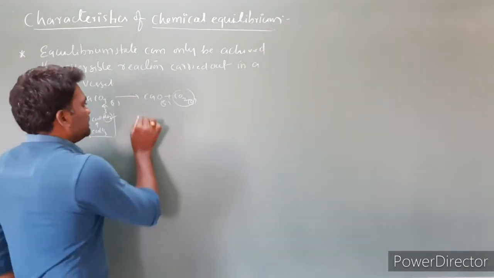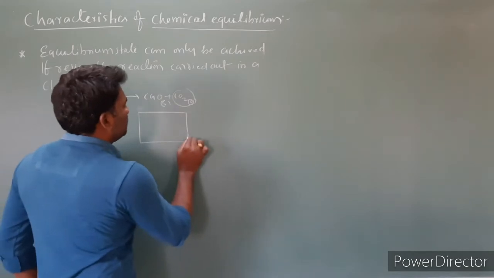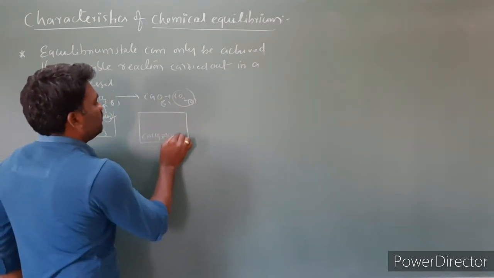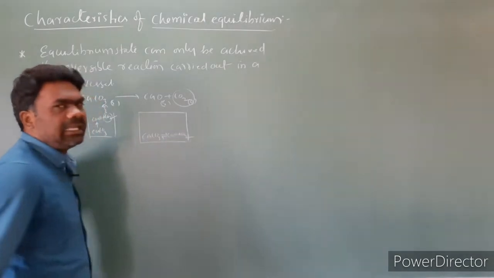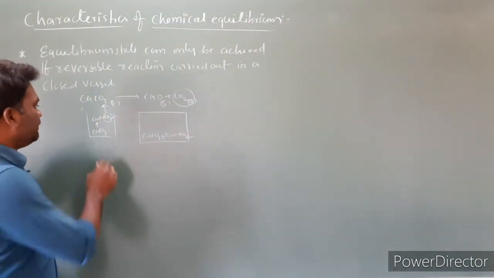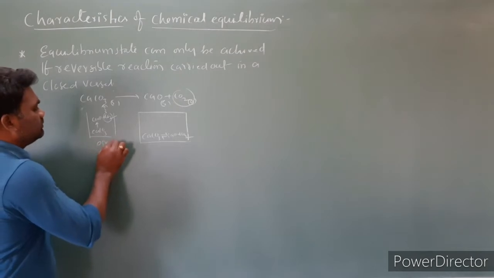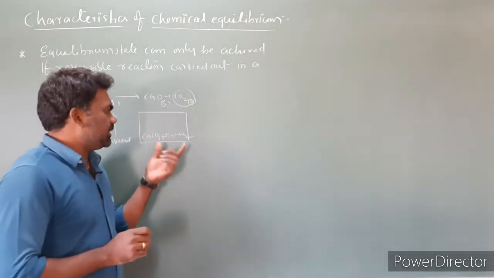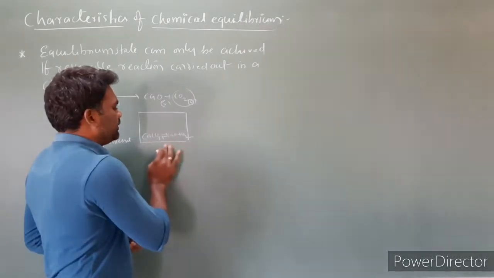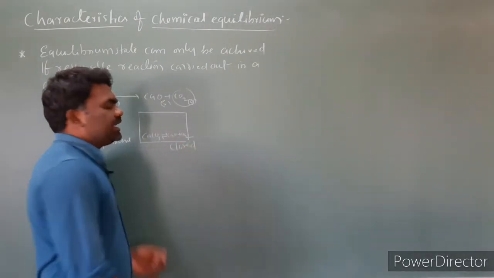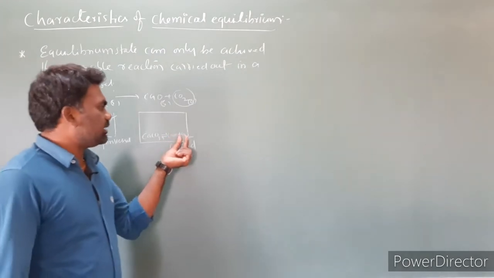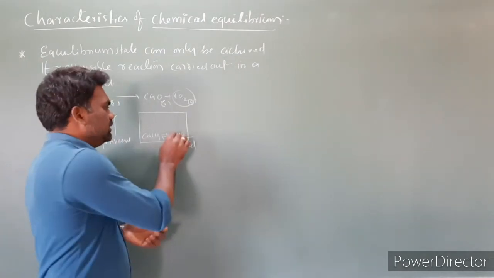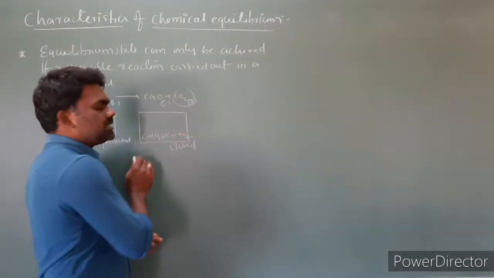If the same reaction is carried out in a closed vessel, CaCO3 gives rise to CaO plus CO2. This is the equilibrium reaction. If the reaction is carried out in an open vessel, it is an irreversible reaction. When the reaction is carried out in a closed vessel, the carbon dioxide released does not escape from the container, so CaO reacts with CO2 converting into CaCO3.